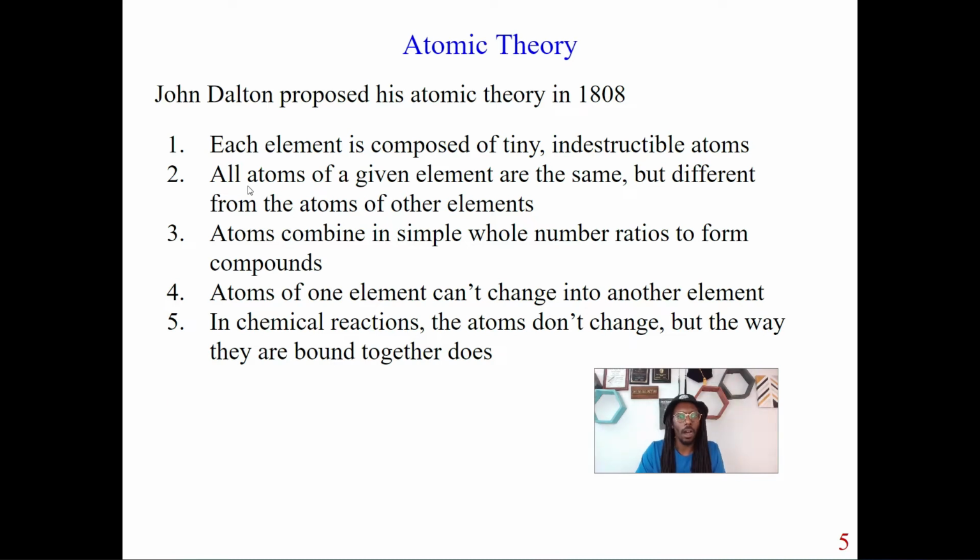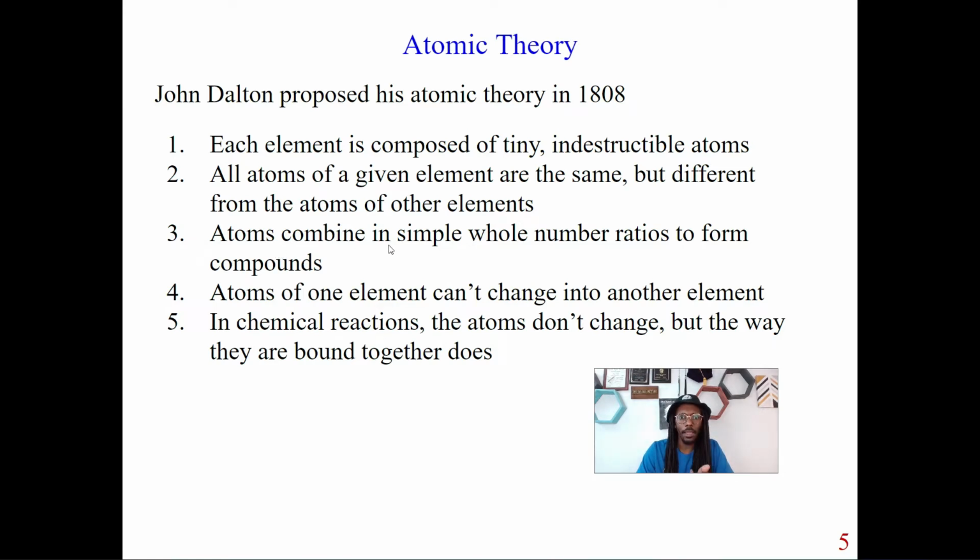Second point, all atoms of a given element are the same, but different from atoms of other elements. So basically, if I've got carbon, which is an element, going back to that first thing, we know this element is going to have atoms. Number 2 tells me that carbon atoms will be different from oxygen atoms, because it's a different element. So oxygen atoms are different from carbon atoms. This is number 2.